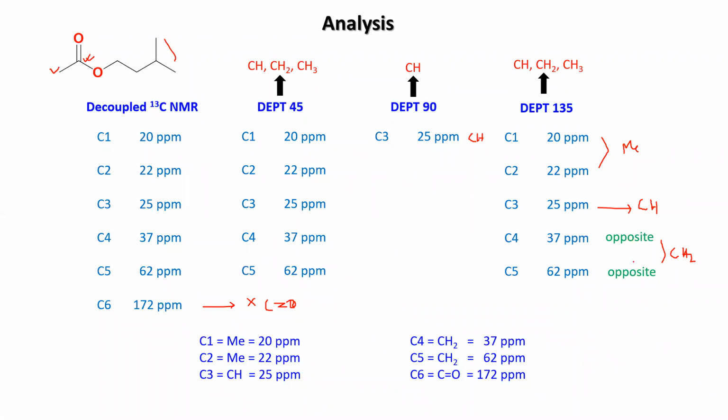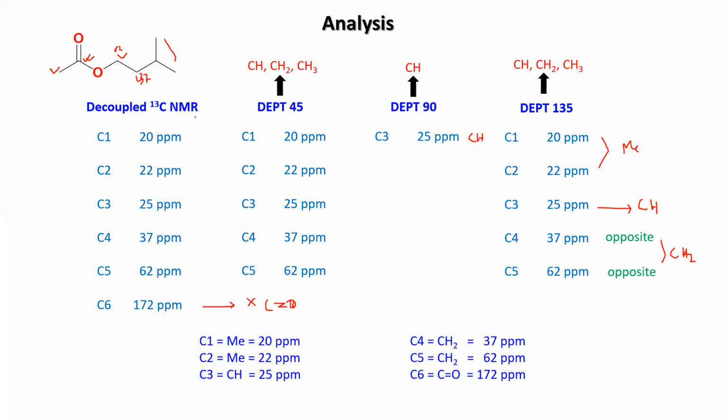Okay, between these two CH2, which one will be for this one and which one will be for this one, that you can easily tell. Let me tell you from the value. See, 62, this one will be 62. It is very easy. It is connected with the oxygen, so that will be higher. 37 will be this one.